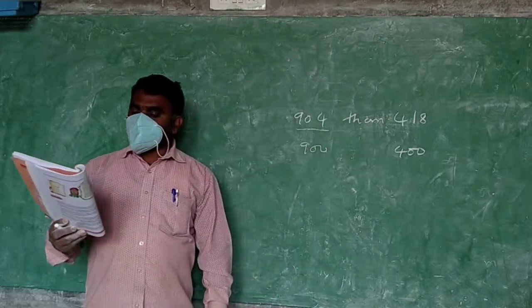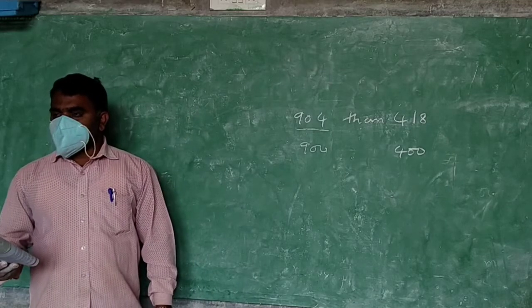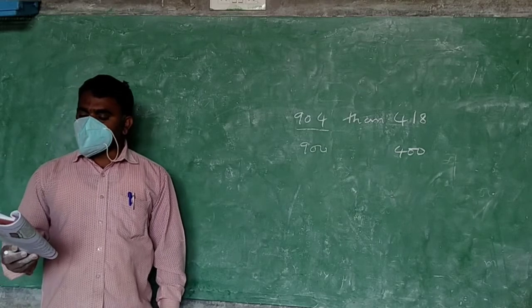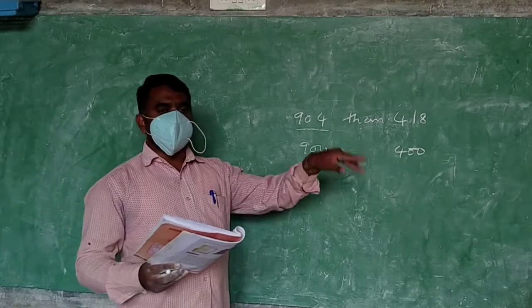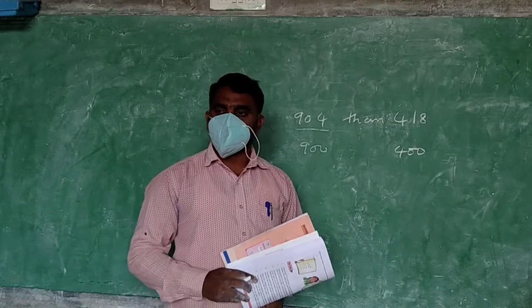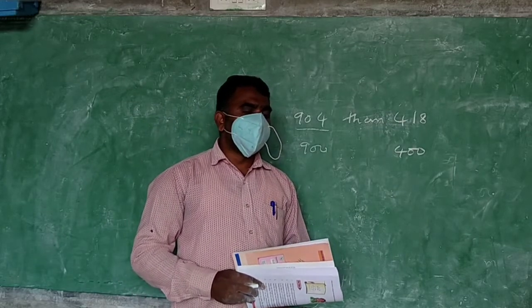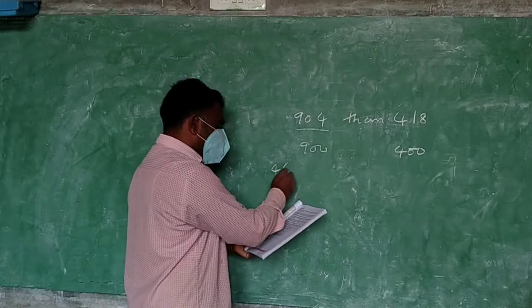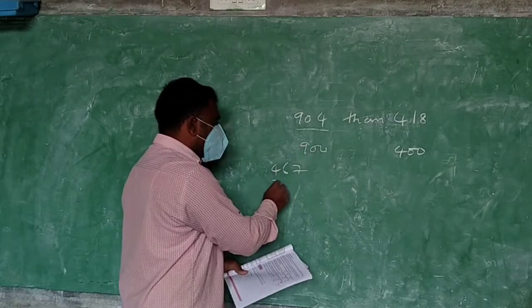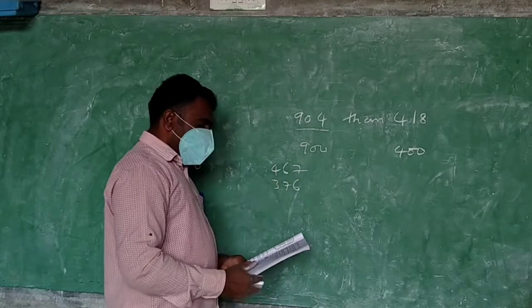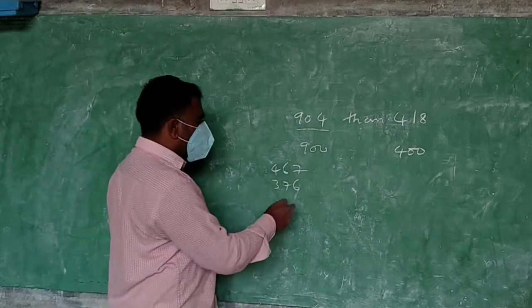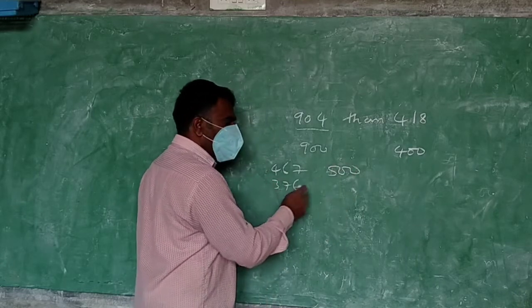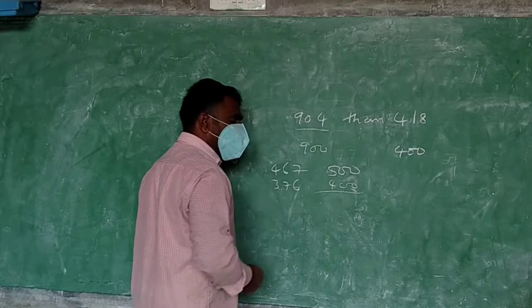So 467 kg wheat is there, 376 kg rice is there. About how many kgs of grain are there in the godown is asking. Totally how much is there is asking. Means what should we do? Addition. So how much is there here? You see 467 kg, 376 kg. Means first what should we do? Which is closer to 500? This is closer to 400. Total is asking.